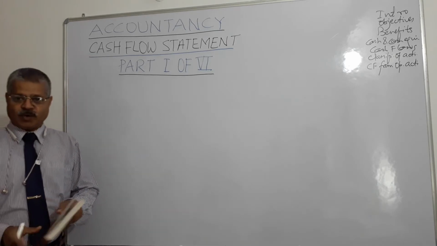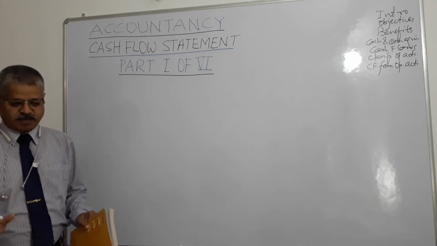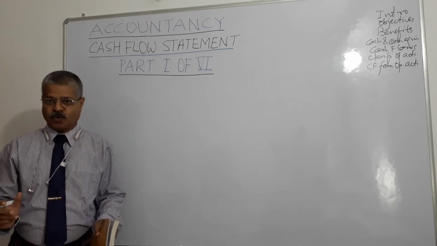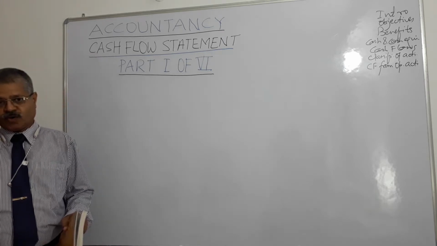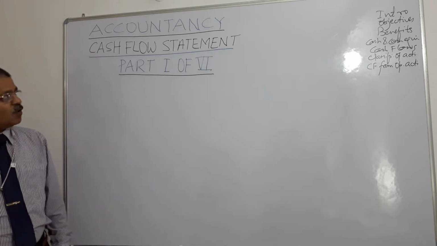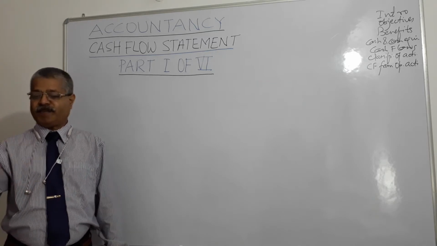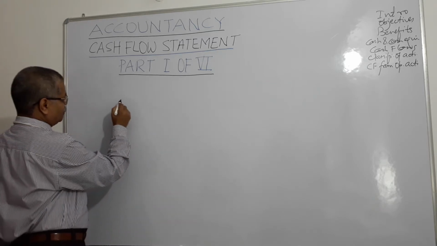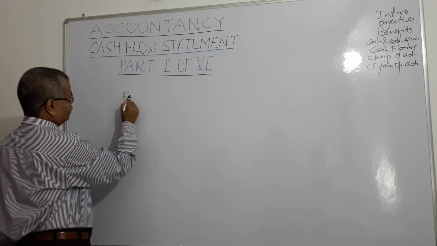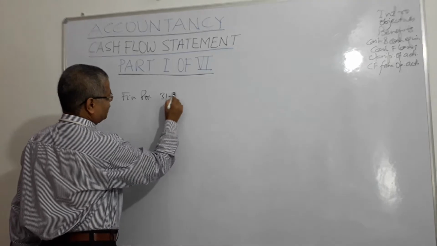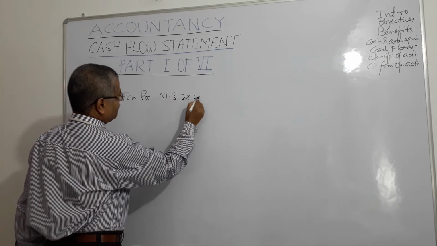So we already know that primarily we talk of two financial statements: position statement, which shows financial position of an enterprise as at the end of a period, say 31/3/2020.